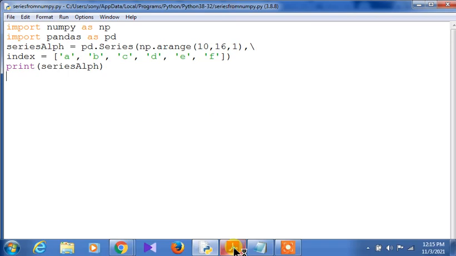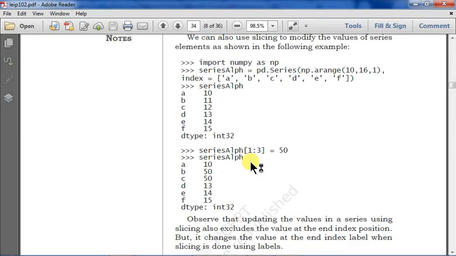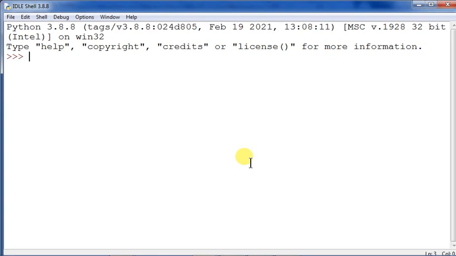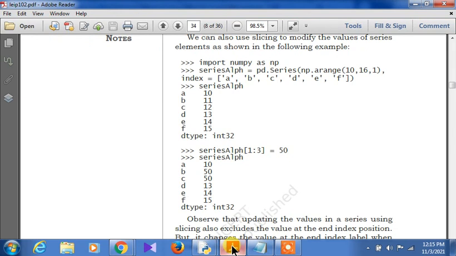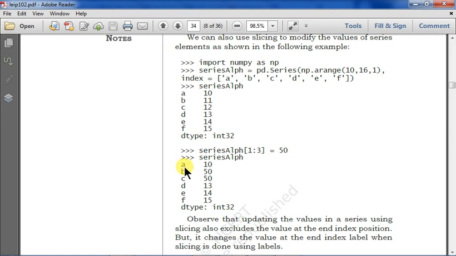What is happening out here, you see students. Series alpha 1:3 equals 50 has been given. So what is happening? 0, 1, 2, that is A, B, C. Here you can see that A's positional value is 0, then 1 and 2. So 1 will be inclusive and 2 will also be included, but 3 will not be included. That is the nature of slicing by positional index. So if you are giving 1:3, two values will become 50 and 50.